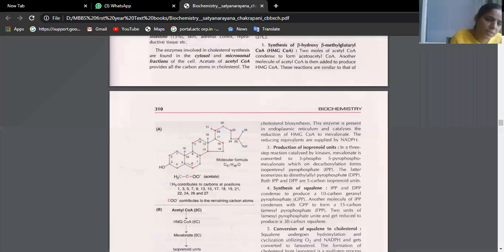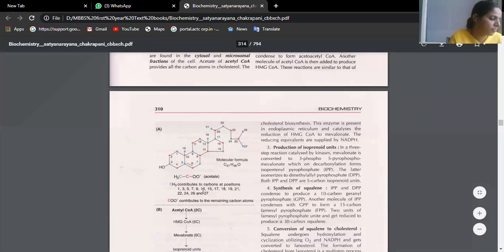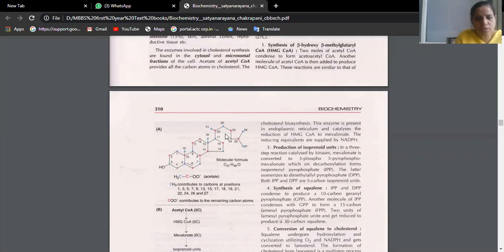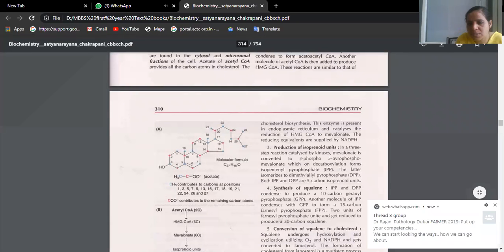First subdivision of the question is that you are supposed to draw this structure better. So the first part of the question we have been asked is the structure of the cholesterol molecule.